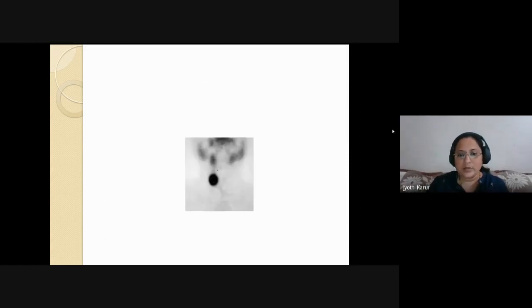If you see this picture, the big black dot, are you seeing any uptake by the surrounding thyroid tissue? It's not there. So it is only the toxic nodule which has taken up the radioactive isotope. This is a classic solitary hot nodule suggestive of toxic nodular goiter.